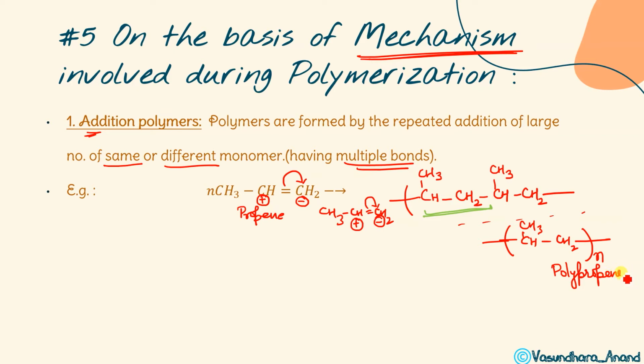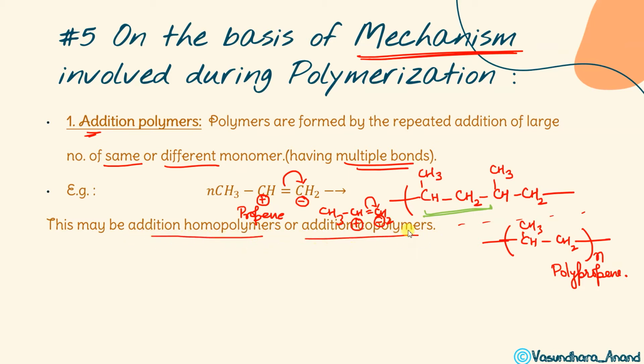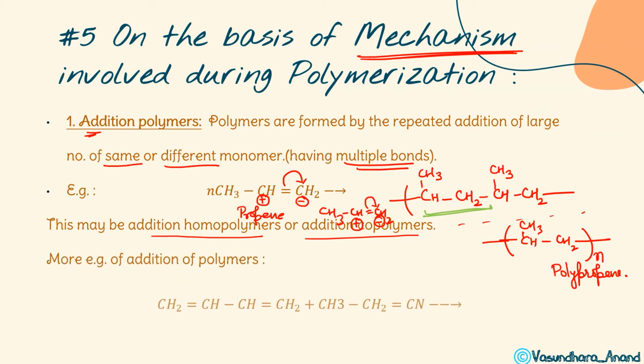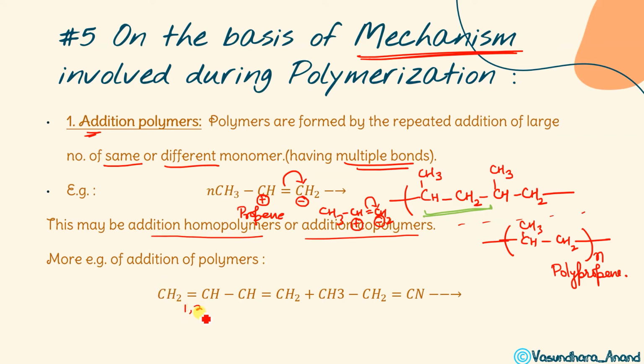Any doubt in this? Next, this may be addition homopolymers or addition copolymers, as I told you. One example we have done. Let's do another example of addition polymers. This is butadiene, 1,3-butadiene, and that is acrylonitrile. Whose monomers are these? Buna. Yes, you say Buna.